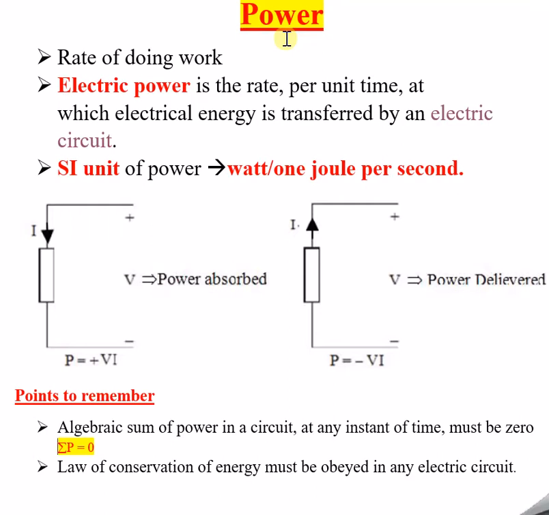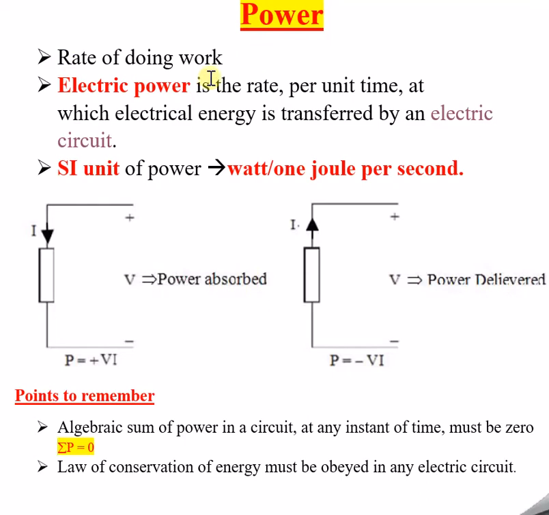In a specific time, how much work is done by A and how much work is done by B, and then we can say who is more powerful in terms of doing work. In that way we calculate the power. Now I hope we understood the generic definition of power. Power is nothing but the rate of doing work.